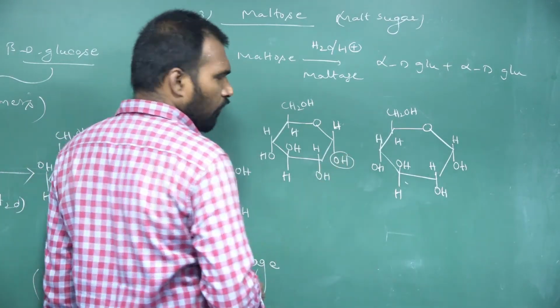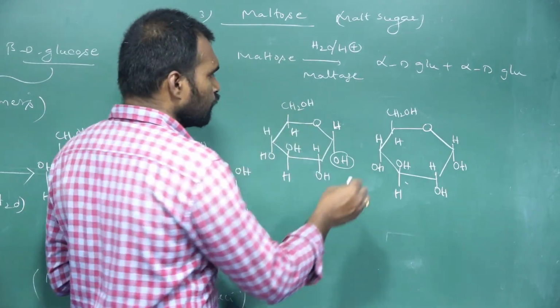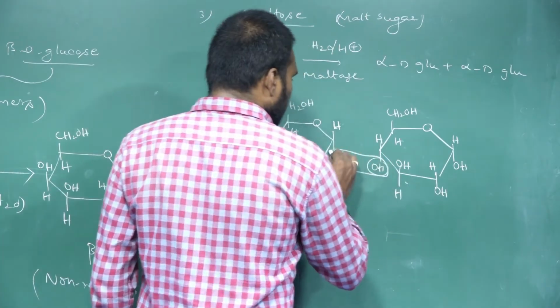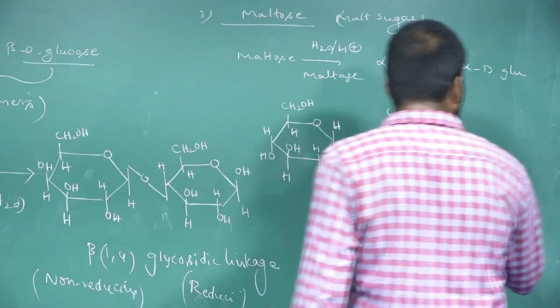The OH group of C1 of first glucose, OH group of C4 of second glucose, both will be involved in bonding, glycosidic bonding, and they form this.